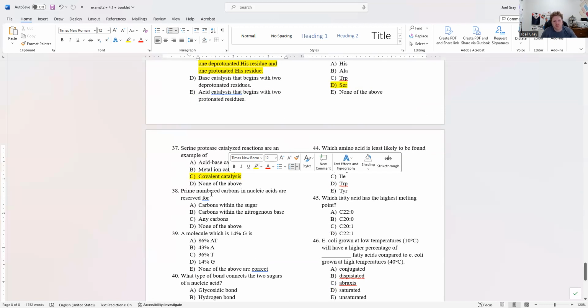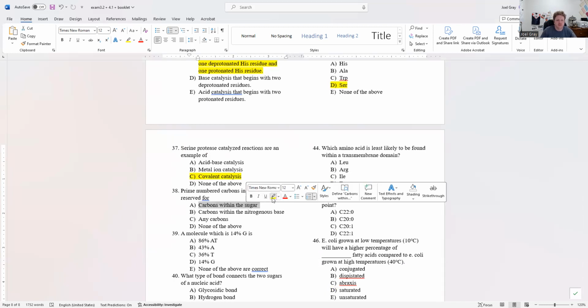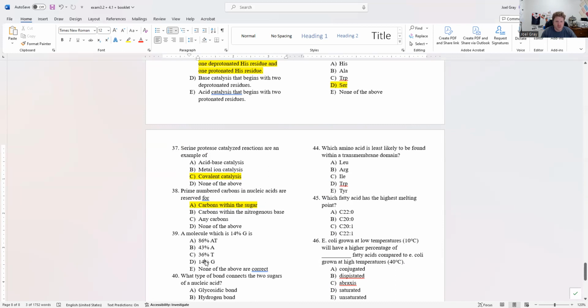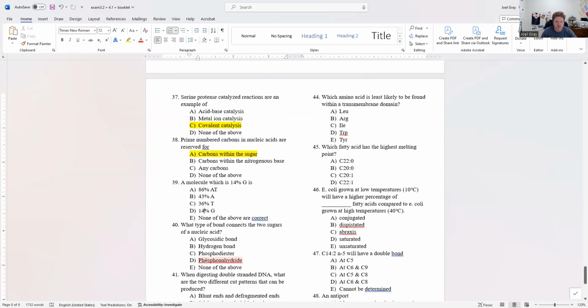Prime numbered carbons in nucleic acids are reserved for carbons within the sugar. Answer option A is our best for number 38. Number 39, I gave this one to everyone. A molecule which is 14% G is, well, it's 14% G. So D is the correct answer. Number 40, what type of bond connects the two sugars of a nucleic acid? And this is again, two sugars of a nucleic acid, C, a phosphodiester bond.